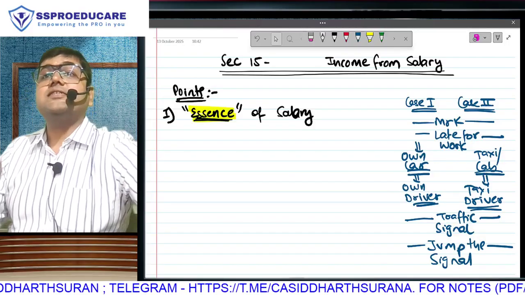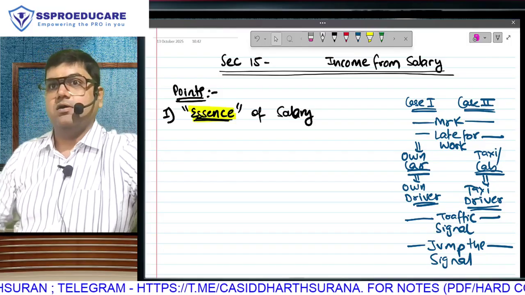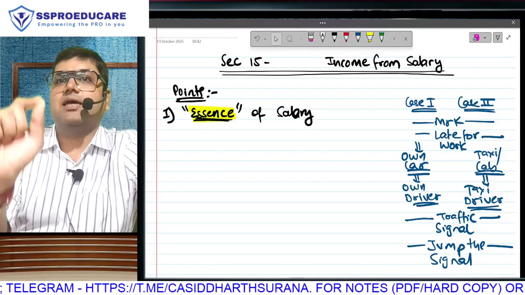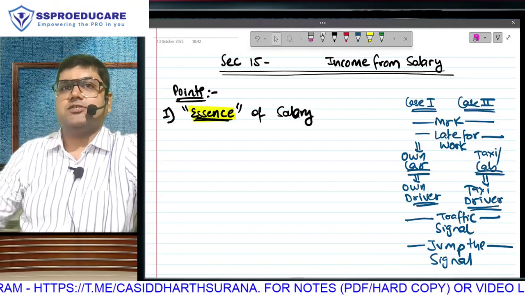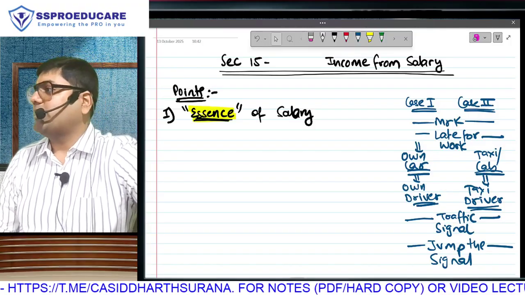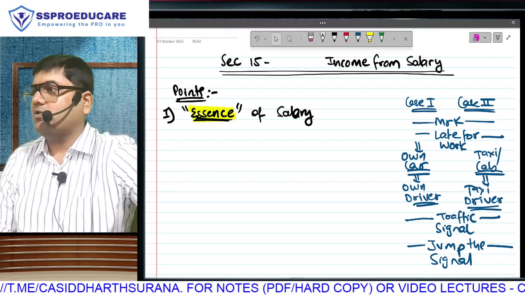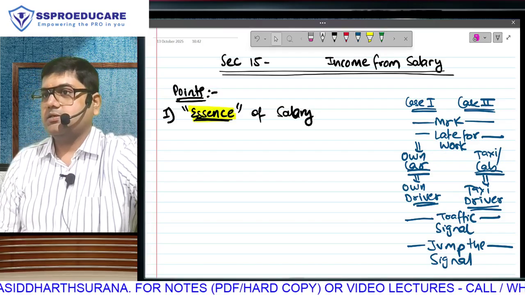That means there is some connection between you and your driver which you don't have with that taxi driver, and that decides income from salary. The main condition, deciding condition, only condition that will trigger the chapter, income from salary. My question for you is, you will have to answer. Oh, distracted people, my question is, and you will have to answer this: